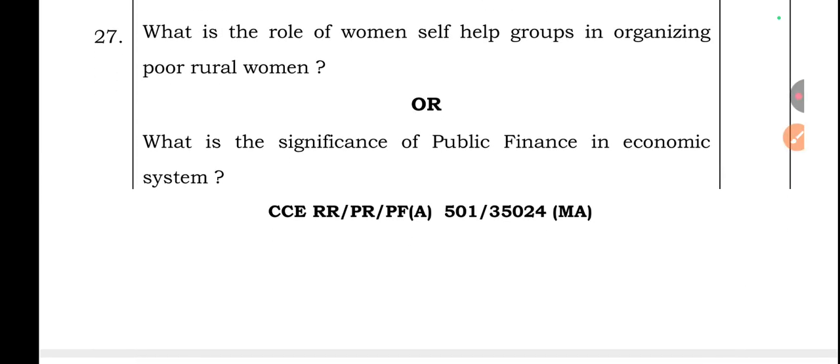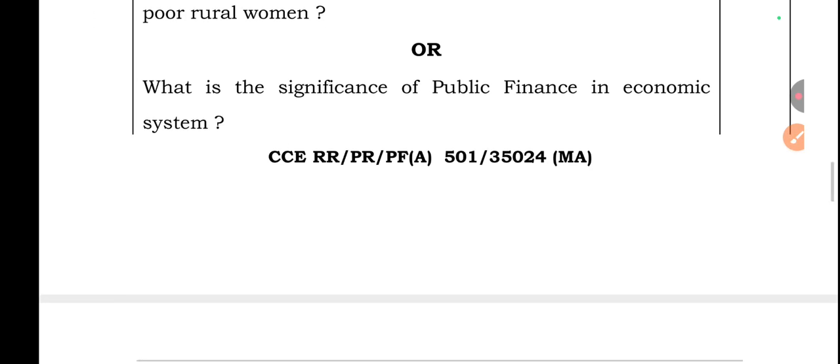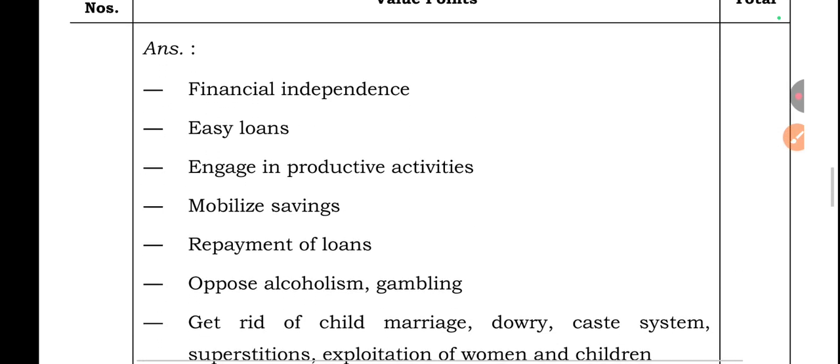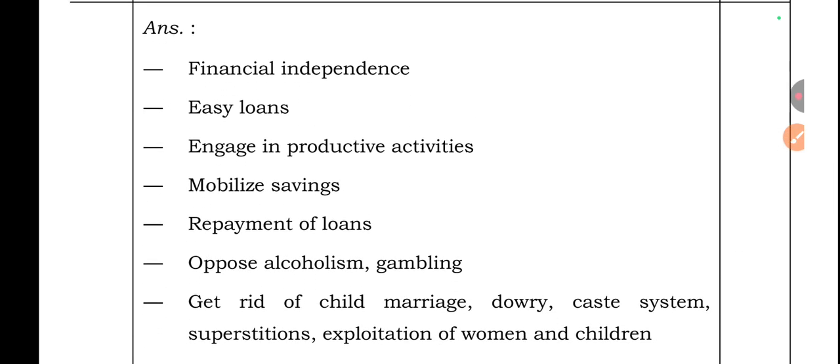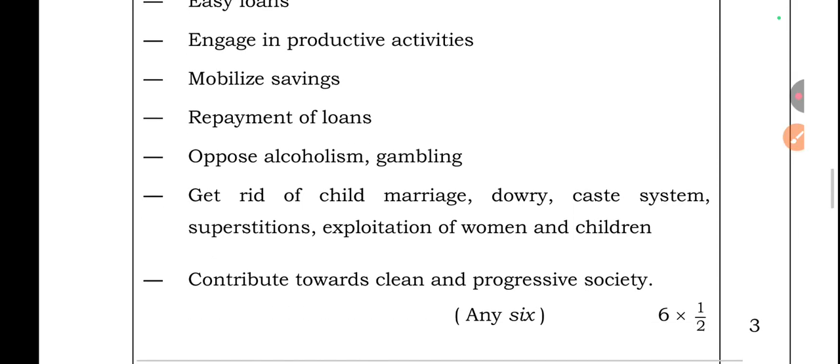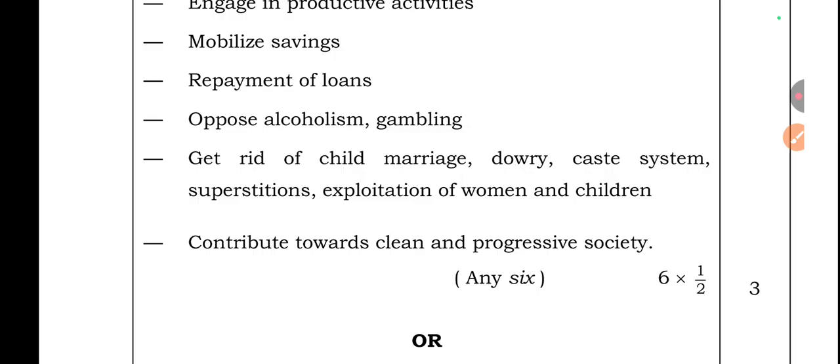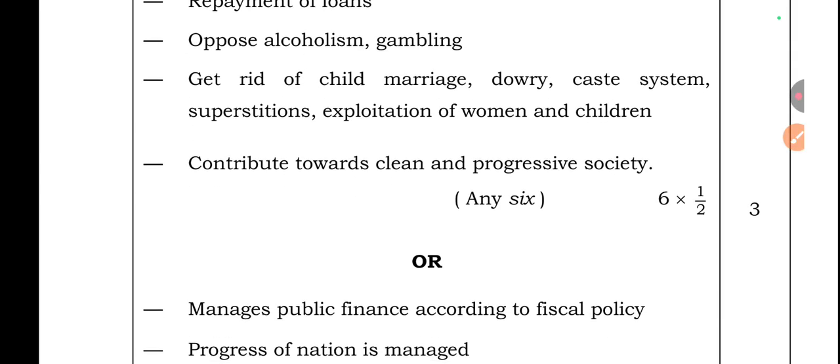Question number 27. What is the role of women self-help groups in organizing poor rural women? Answer: financial independence, easy loans, engage in productive activities, mobilize savings, repayment of loans, oppose alcoholism, gambling, get rid of child marriage, dowry, caste system, superstition, exploitation of women and children, contribute towards a clean and progressive society.